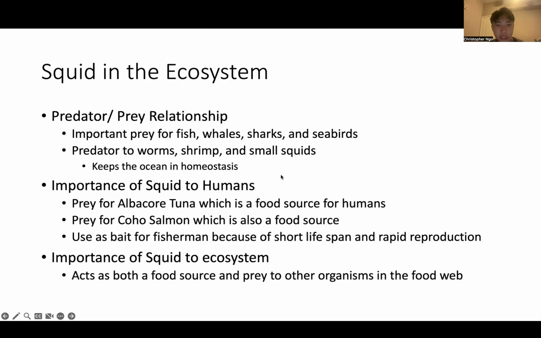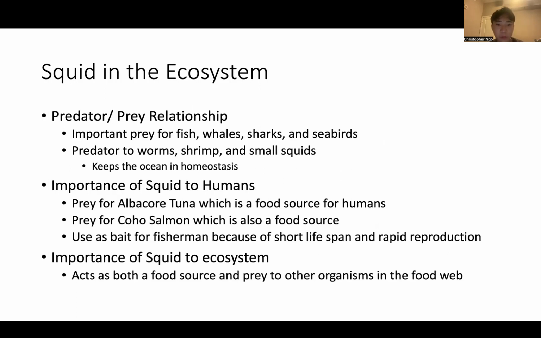All right, squids in the ecosystem. So it's a predator-prey relationship. It acts as both a predator and a prey, so it has multiple relationships. It's prey to large fish, whales, sharks, and seabirds. And it's a predator to worm, shrimp, and small squid. So it acts as a middle organism in the food web to keep the ocean in homeostasis.